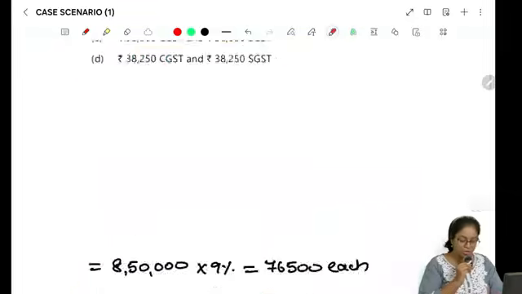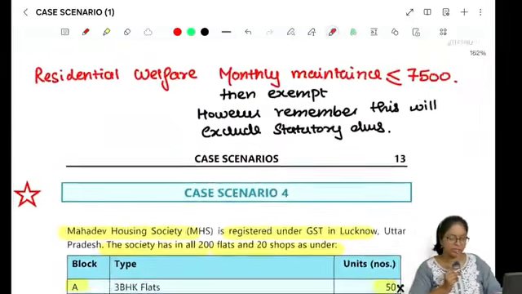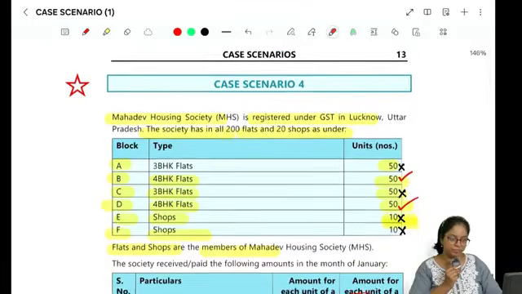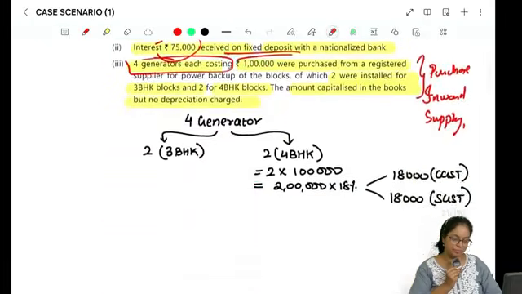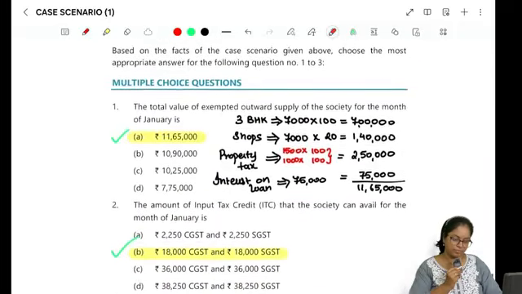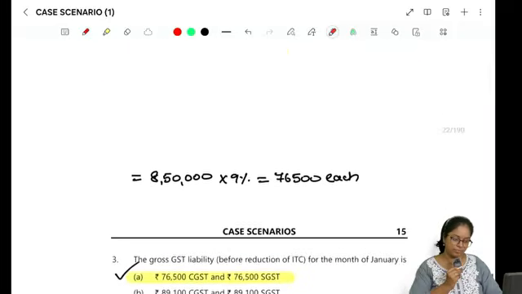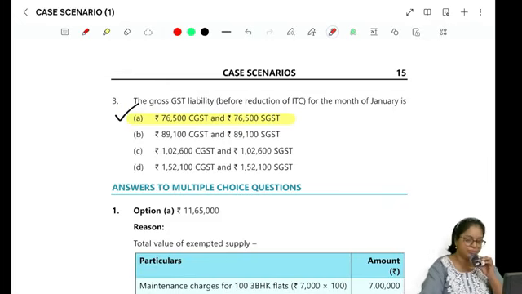I'll quickly scroll through the case scenario so that you can go through case scenario 4, in case you want to make a note of something. Yeah. So that ends our discussion of this case scenario also. Let's move on to the next.